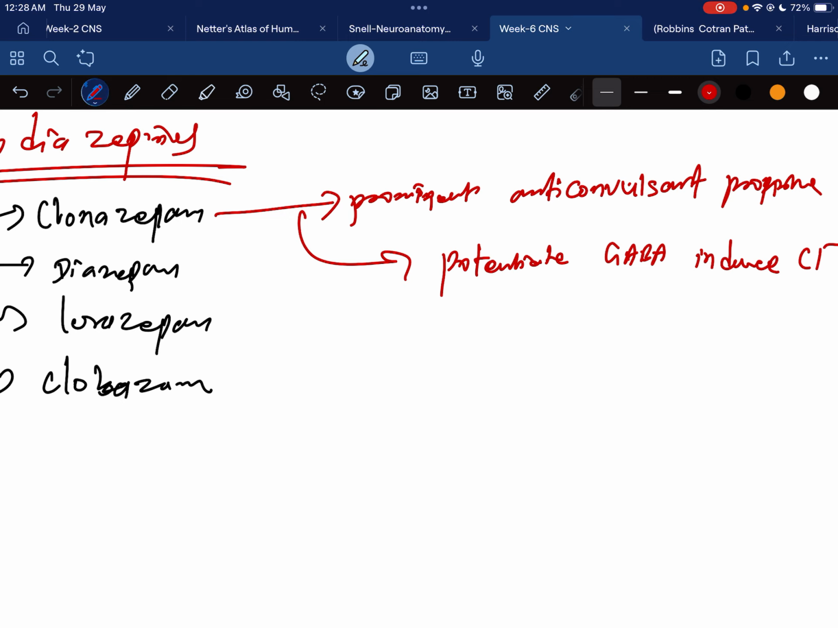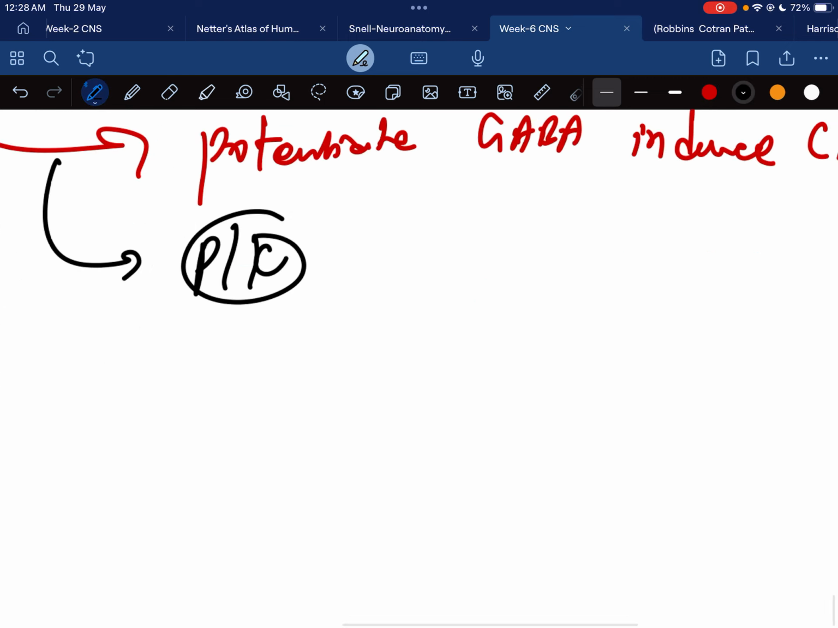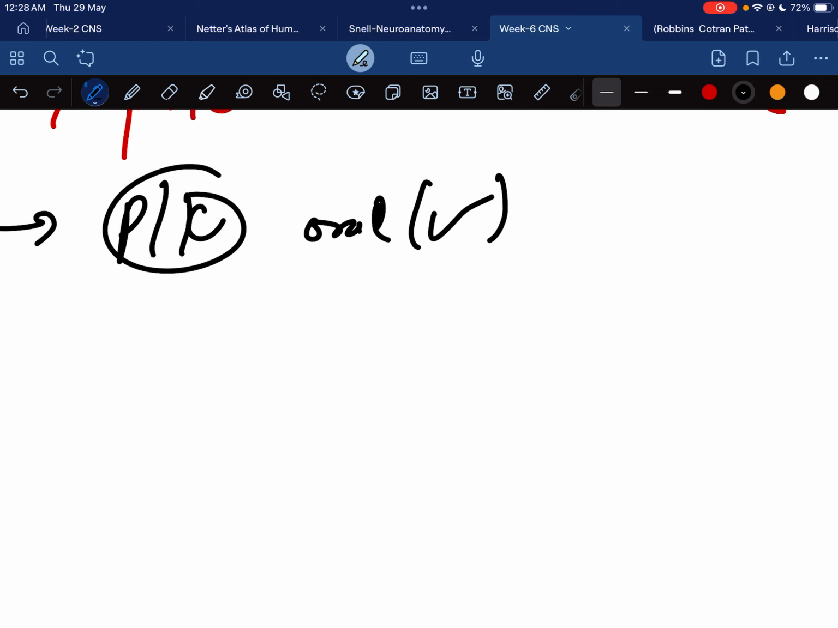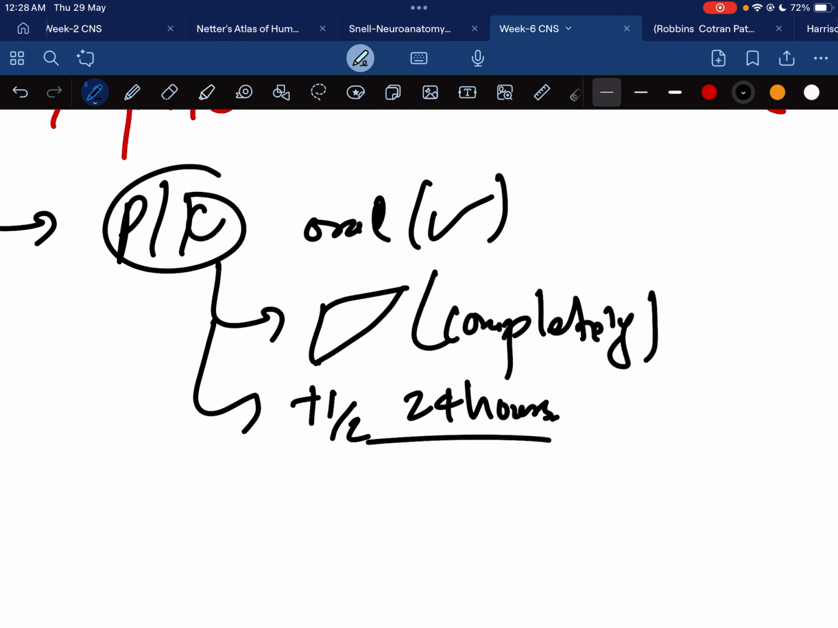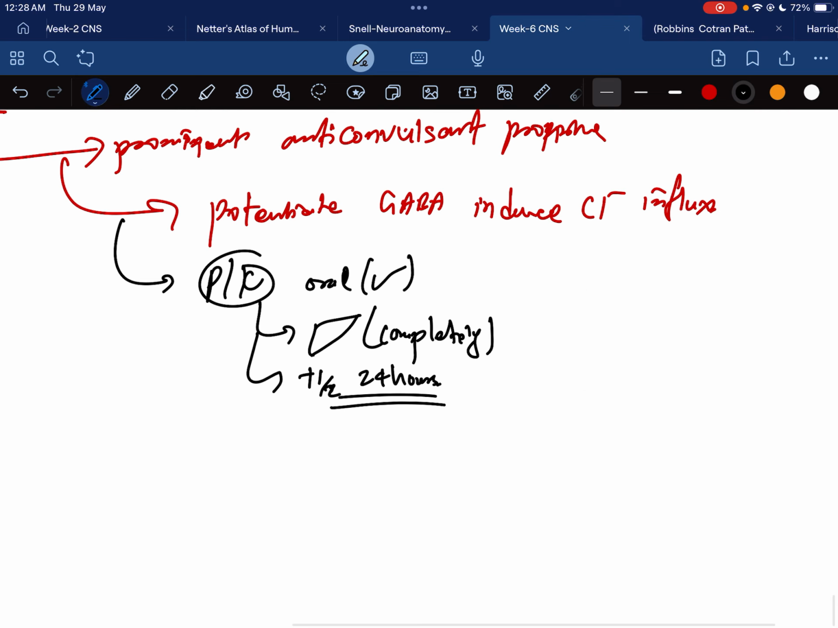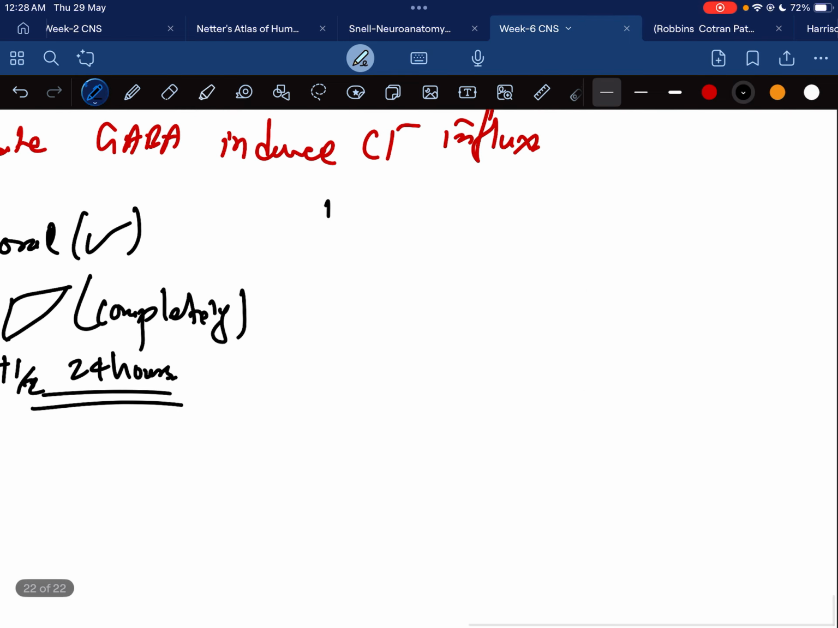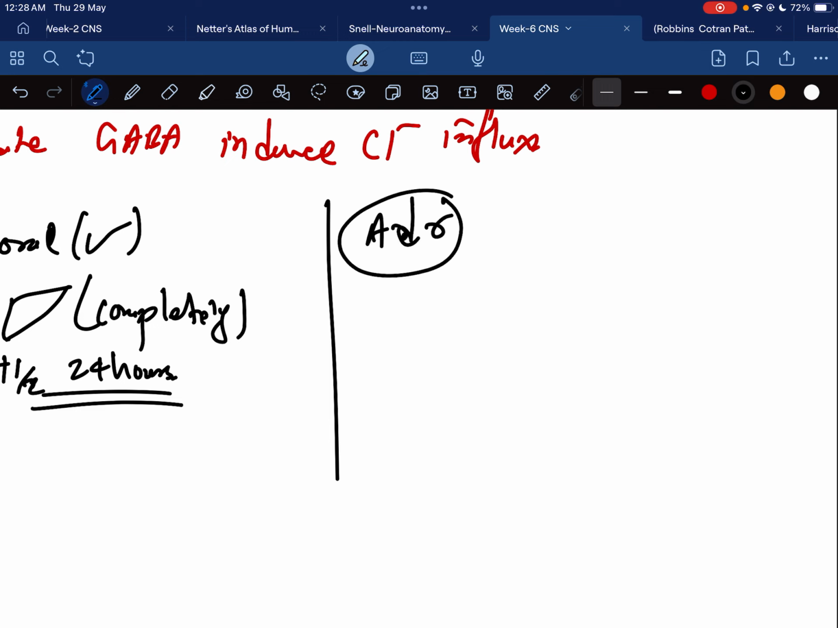Moving on to diazepam. First we discuss the pharmacokinetics of this drug. It is well absorbed orally and is completely metabolized in the liver, and plasma half life is 24 hours. These are some pharmacokinetics. After that, there are adverse effects, the ADR of this drug.